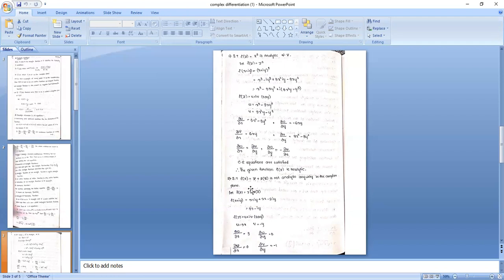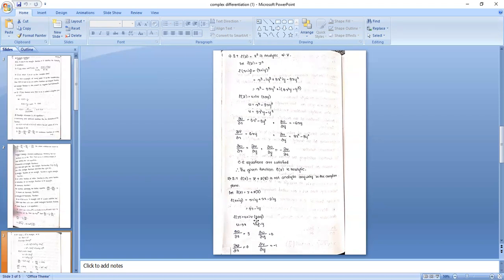Let us do some other problem. f(z) equal to z plus 2 z bar is not analytic in the complex plane. So take the function, substituting z equal to x plus iy, 2 into z bar is x minus iy, multiplying, 2x minus 2iy, x plus 2x gives 3x, iy minus 2iy gives minus iy.